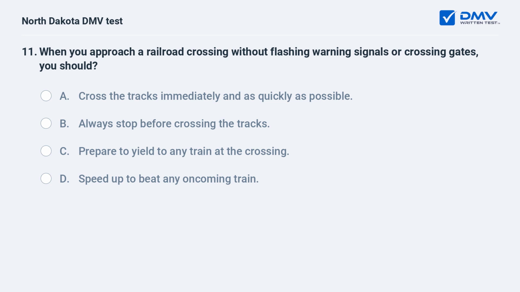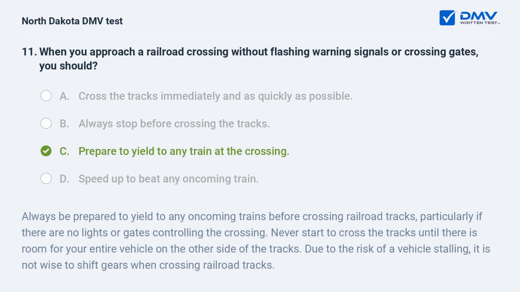When you approach a railroad crossing without flashing warning signals or crossing gates, you should A, cross the tracks immediately and as quickly as possible. B, always stop before crossing the tracks. C, prepare to yield to any train at the crossing. D, speed up to beat any oncoming train. C, prepare to yield to any train at the crossing. Always be prepared to yield to any oncoming trains before crossing railroad tracks, particularly if there are no lights or gates controlling the crossing. Never start to cross the tracks until there is room for your entire vehicle on the other side of the tracks. Due to the risk of a vehicle stalling, it is not wise to shift gears when crossing railroad tracks.